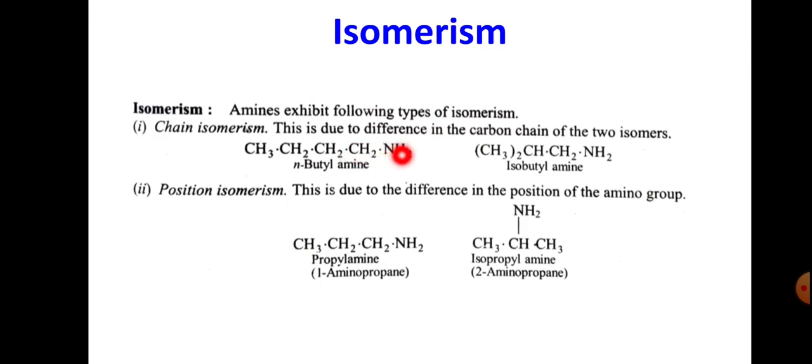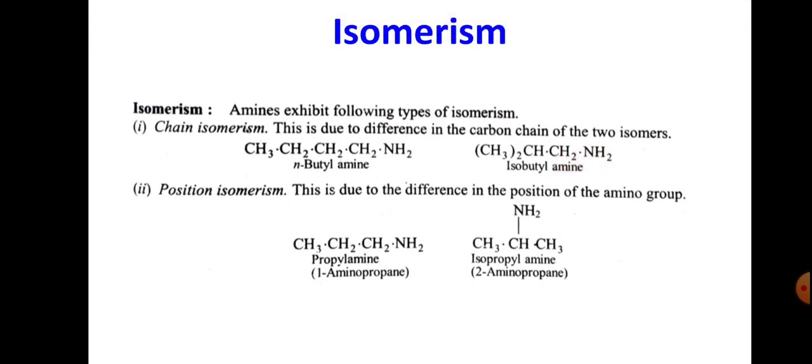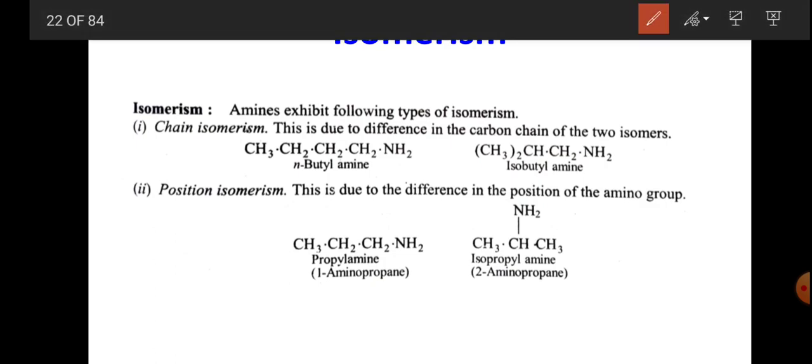That is n-butylamine and isobutylamine. n-Butylamine is CH3, CH2, CH2, CH2, NH2. So this is the straight chain. And this is isobutylamine, the branched one. That is CH3 twice, CH, CH2, NH2.